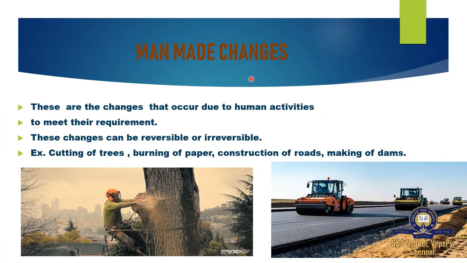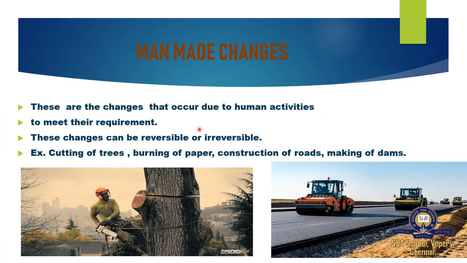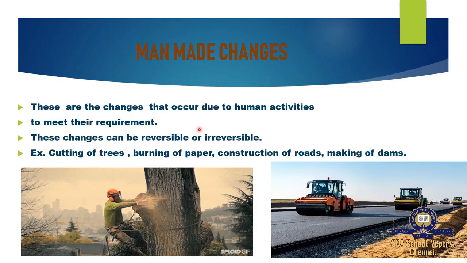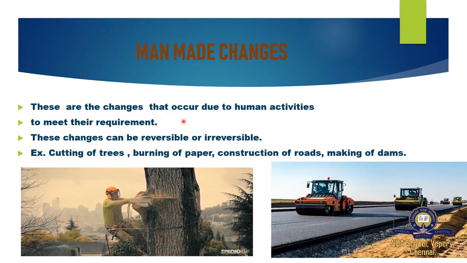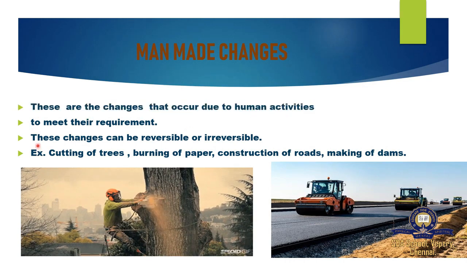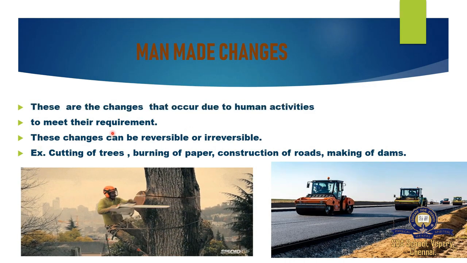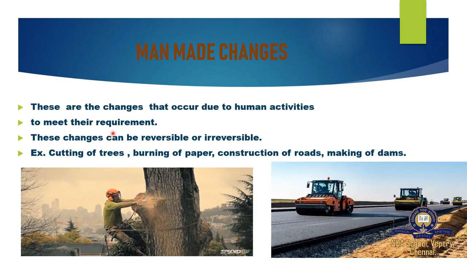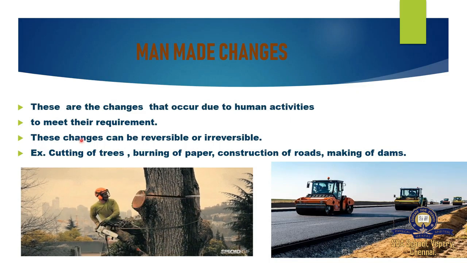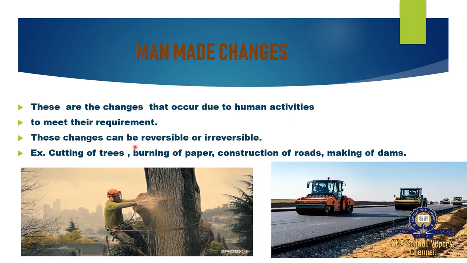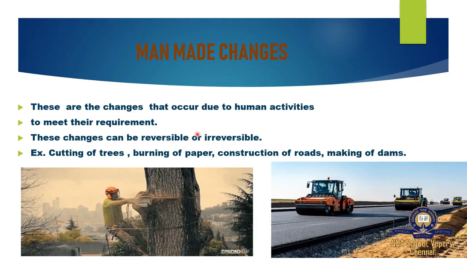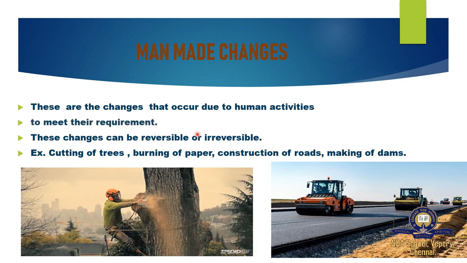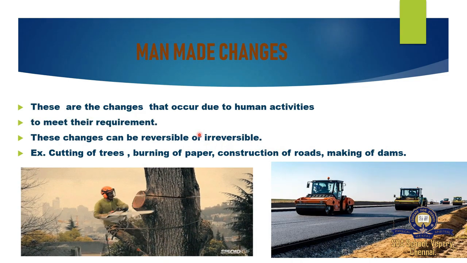Man-made changes. For our purpose, human beings change nature. These are the changes that occur due to human activities to meet their requirements. For our requirements only, we are making a change. These changes can be reversible or irreversible. Depending upon the type of change, we can classify it as reversible or irreversible.